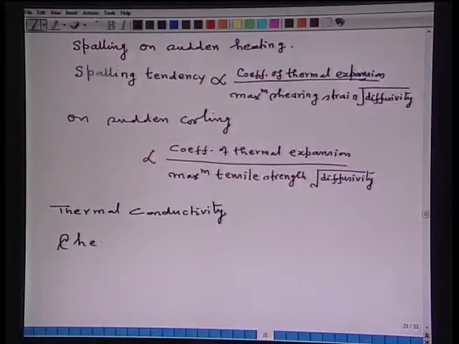Now, another important property is the chemical composition. Chemical composition of the slag is important from the point of view that the phases should not react with the refractory.